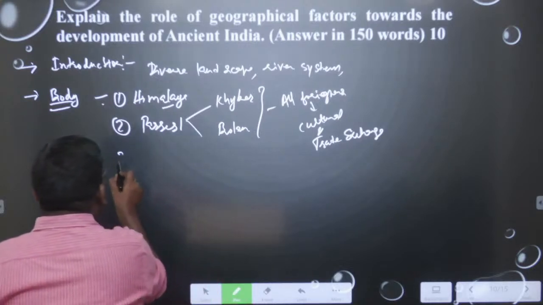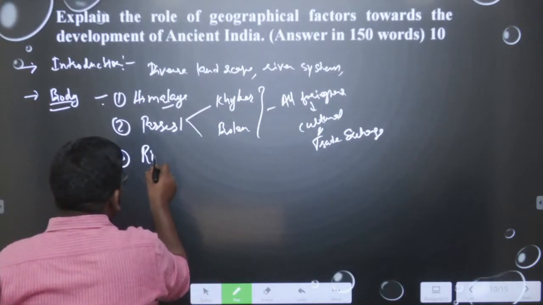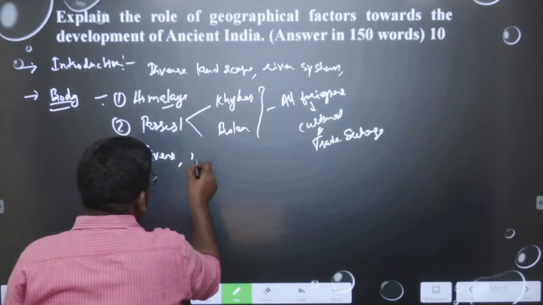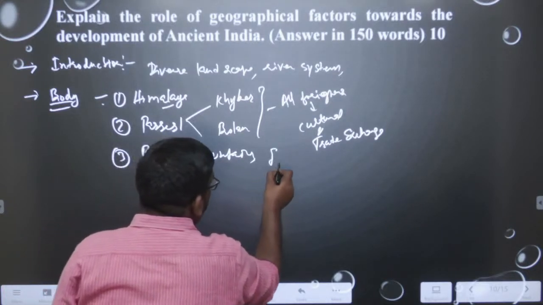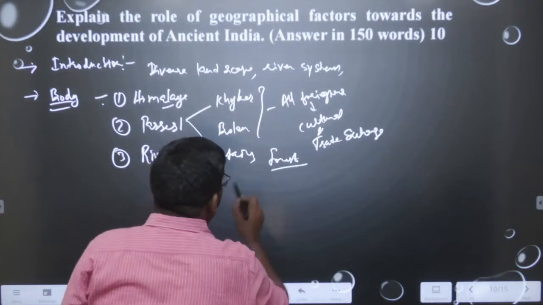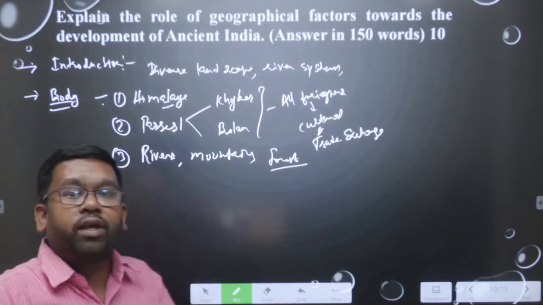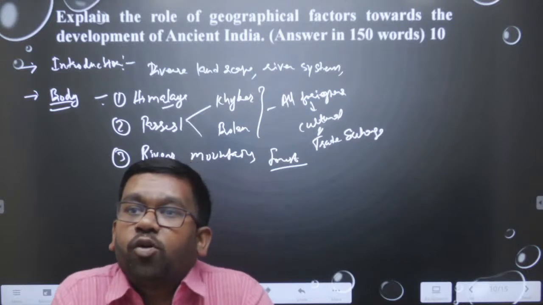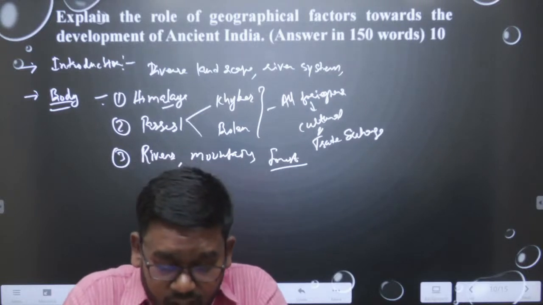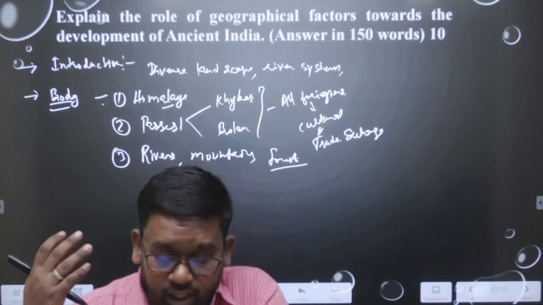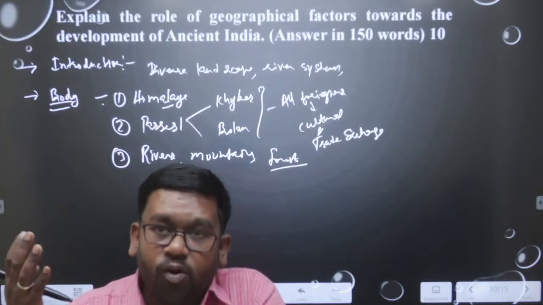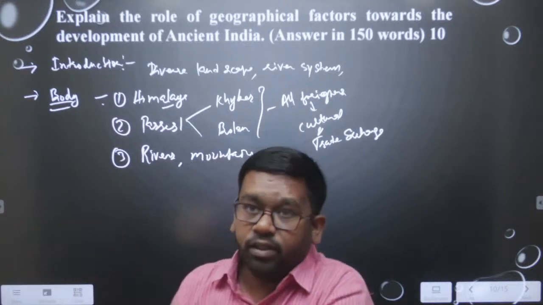Then we can talk about rivers, mountains and forests. These are the important points which have played a very important role in Indian history. So, we should talk about these things. They especially played a very important role in the flourishing of regional culture.